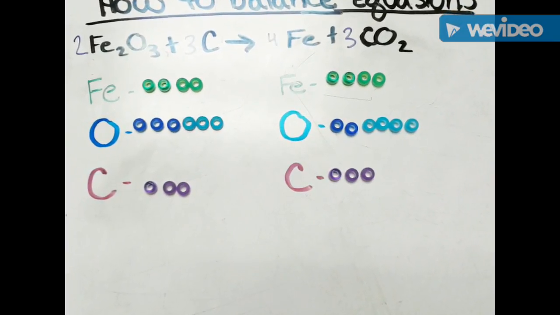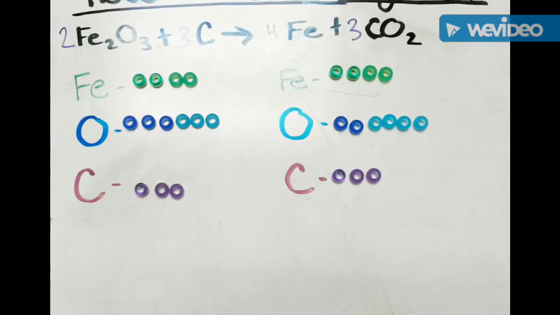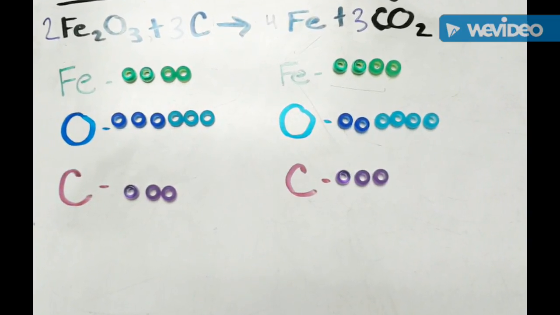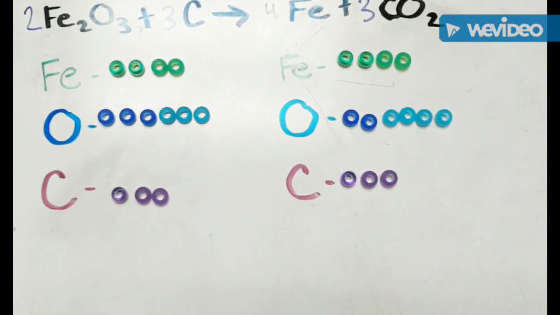If it is not balanced, add coefficients if you need them. You can then continue to add coefficients when needed until you have a balanced equation.